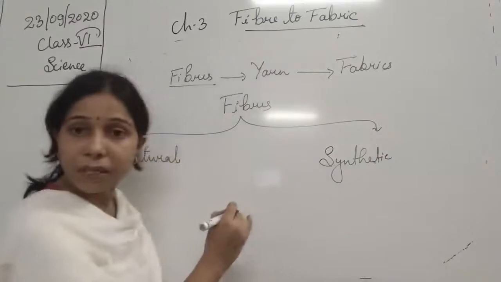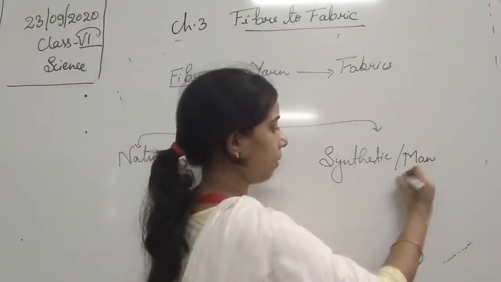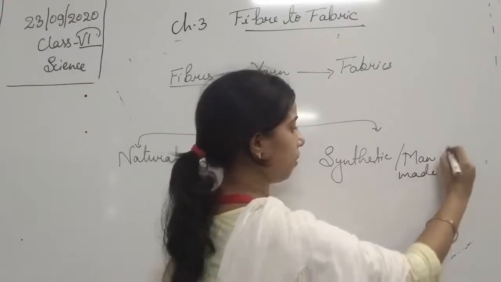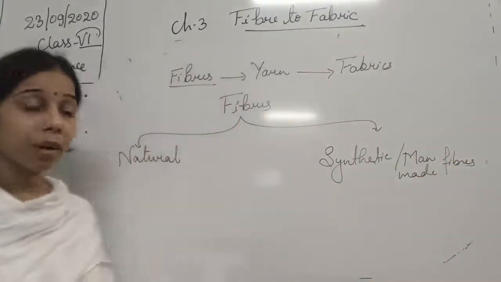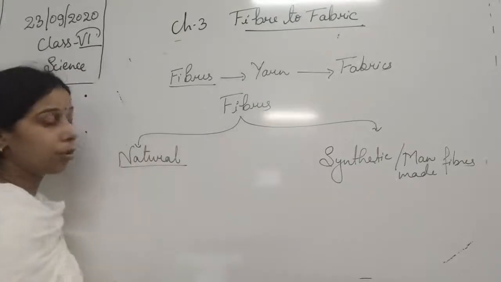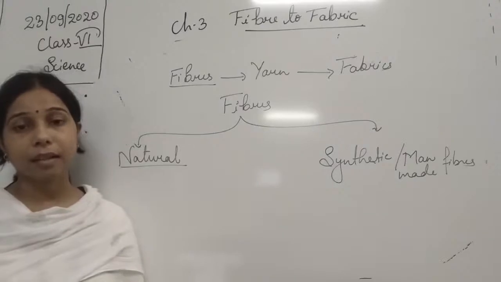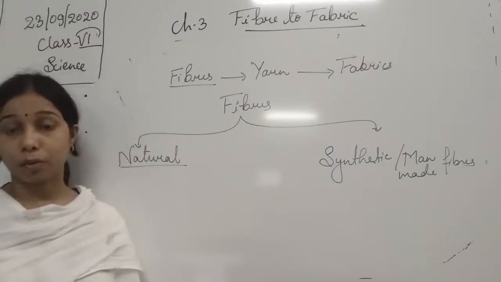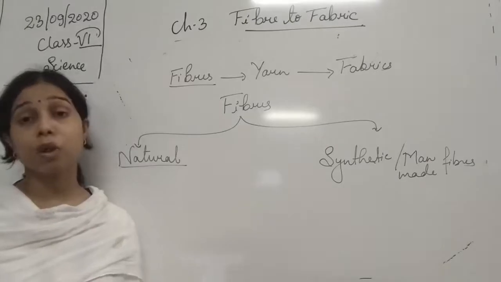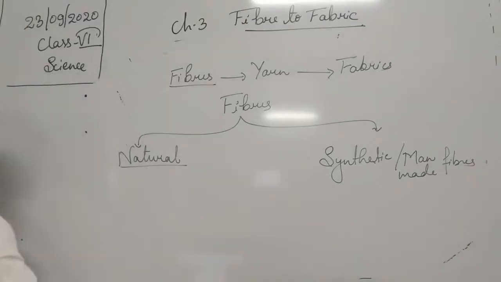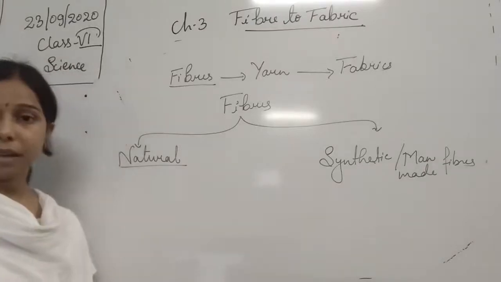So synthetic fiber is there, or we can say man-made fiber. What about the natural fiber, student? I think with the help of the name only you are able to understand what is the natural fiber. So the fiber which we obtain from the nature, which we obtain either from that of the plants and the animals, that is known as a natural fiber.